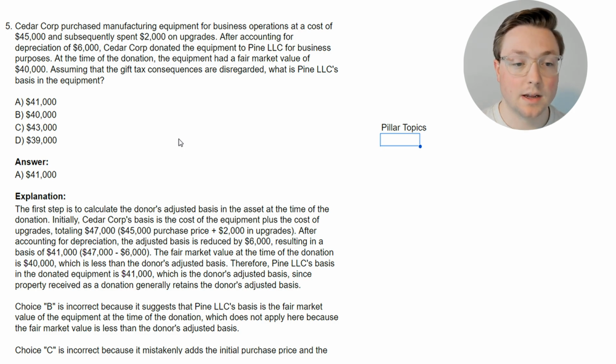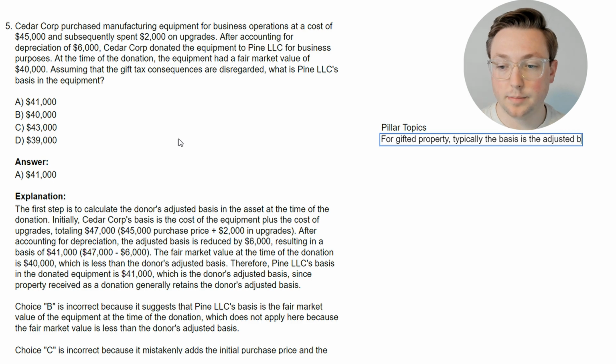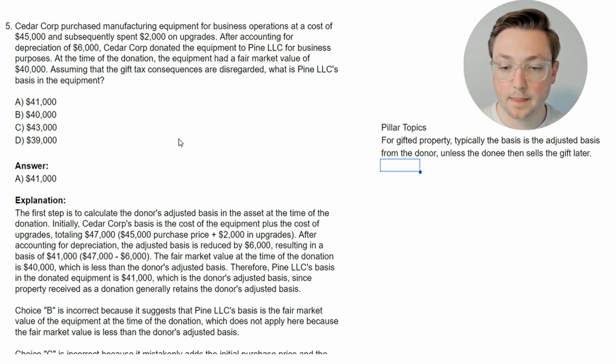So first pillar topic: for gifted property, typically the basis is the adjusted basis from the donor. If the donee then sells the gift later, at that point, it may be different based on the selling price.